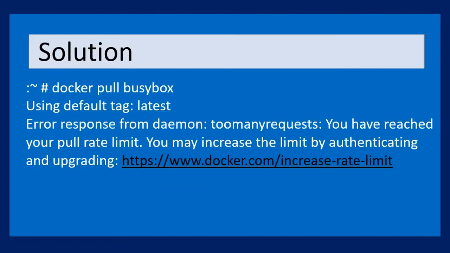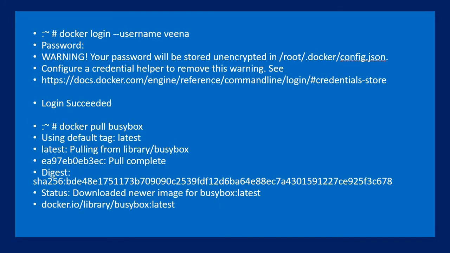First I tried as an anonymous user, and the limit had been reached. Then I logged into the Docker site with a username and password. Please note this username and password is just a free registration, as you do on different sites. Just by giving the username and password, I could fetch the busybox image. So the first idea is to create the free account.